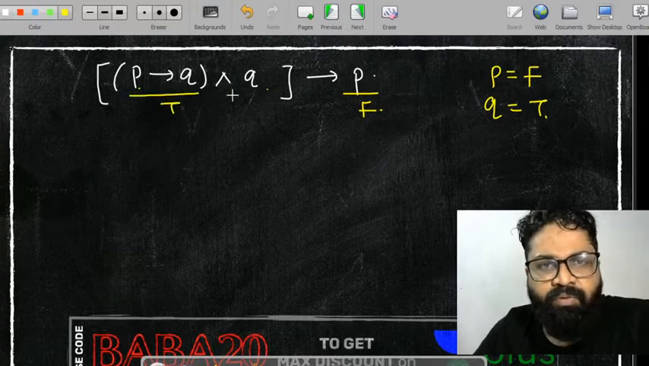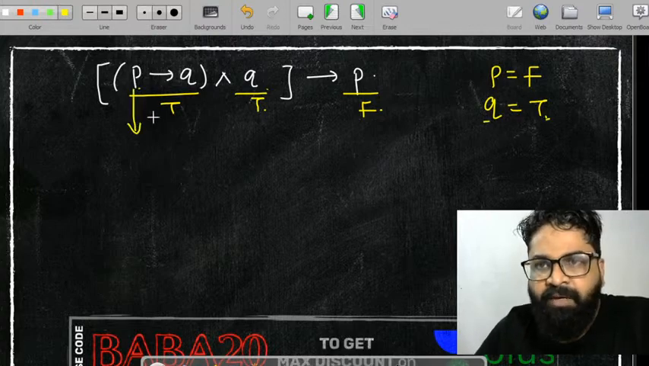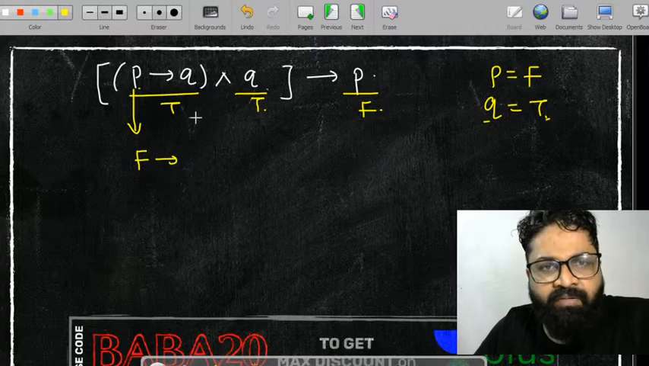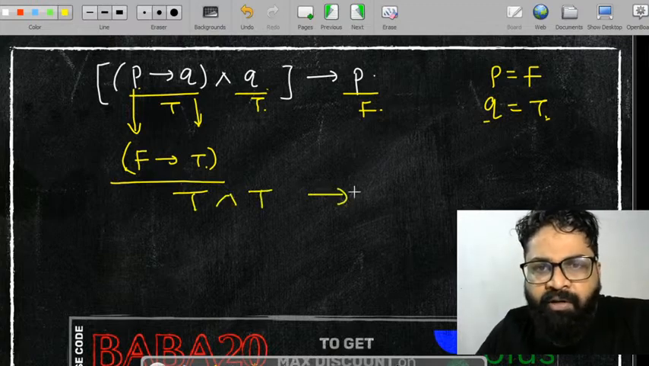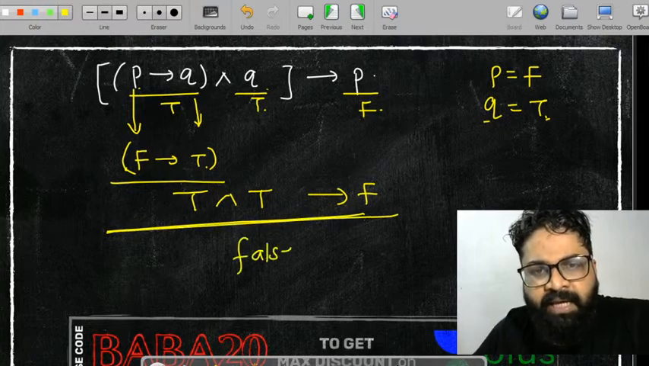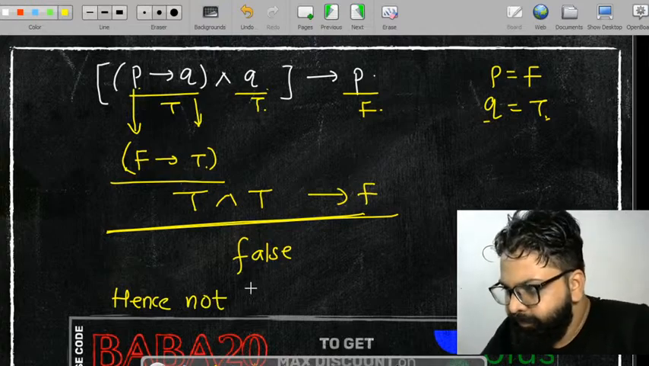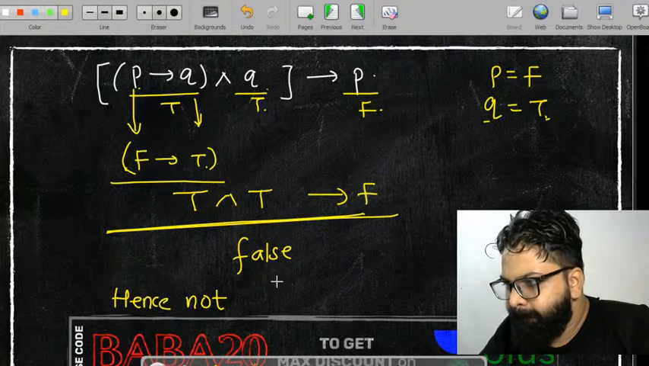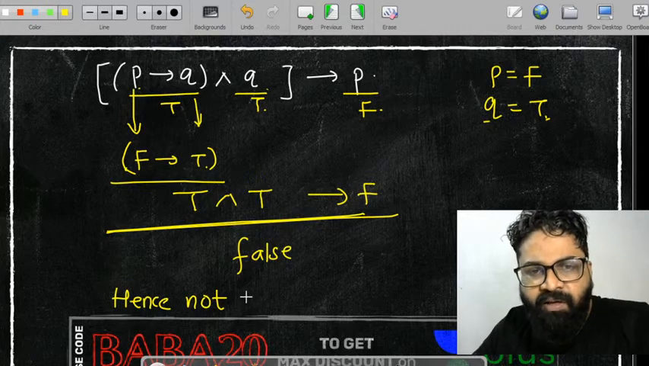This one is true. This one is also going to be true. So value of Q I got as a true. So what is the value of P? P I got as a false. What is the value of Q? Q I also got as a true. So false implies true. It will become a true. True and true, and then it will imply false. Hence the whole statement will become what? The whole statement will become a false. Hence not tautology. I am trying to take each and everything, hence not tautology.